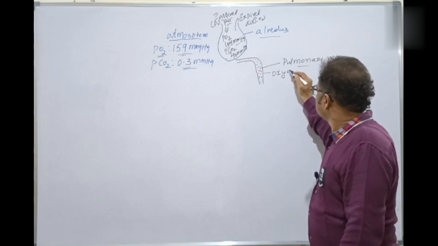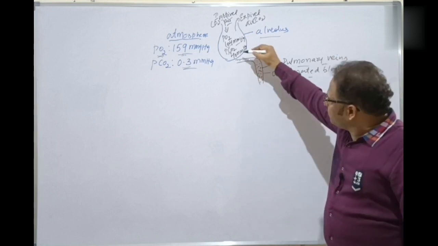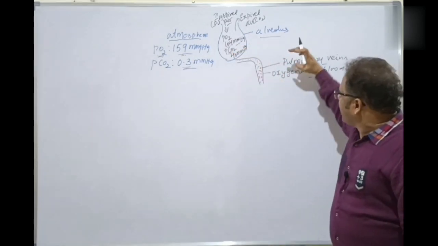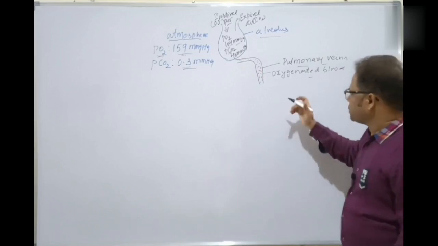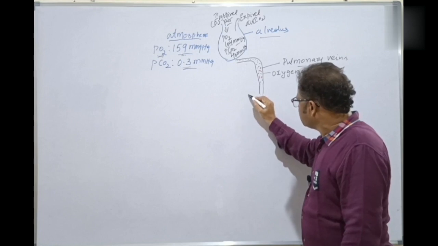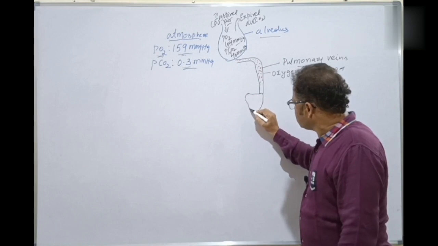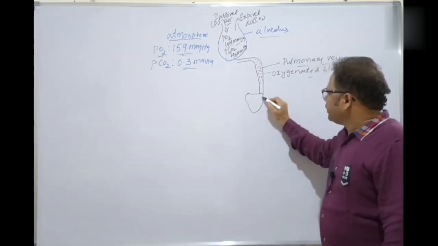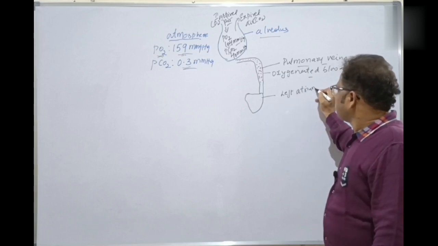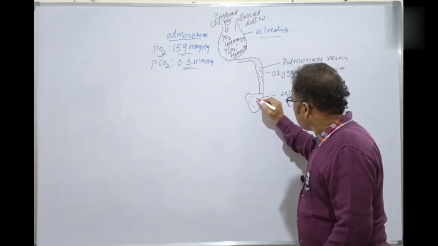Oxygenated blood. Why is it oxygenated blood? Because it is carried from which one? The alveoli of the lungs. So this is the oxygenated blood carried by the pulmonary veins. Clear, students? And that is supplied to which one? The most important organ here, the heart, and here is a chamber called the left atrium. Left atrium of the heart. The left atrium now has the oxygenated blood.